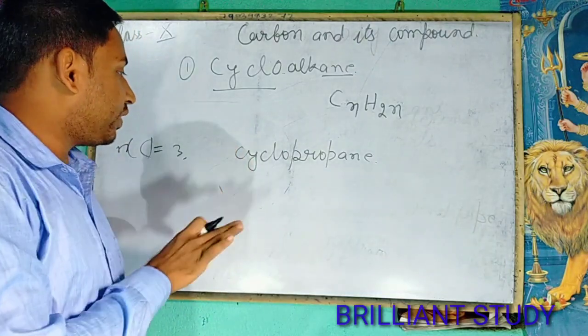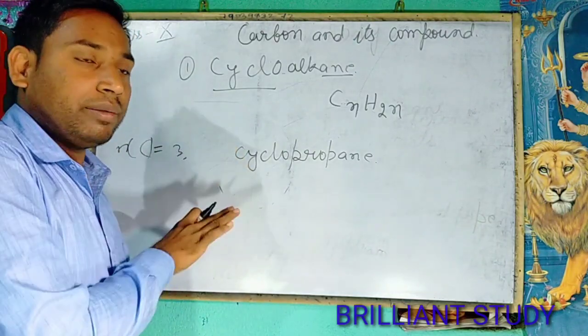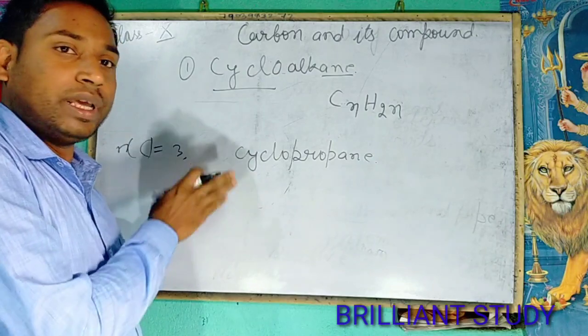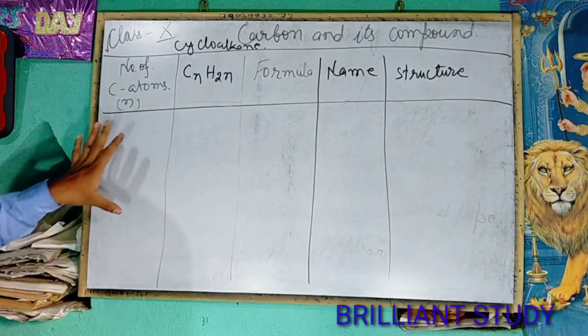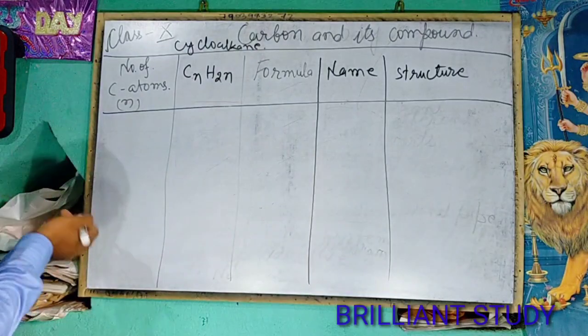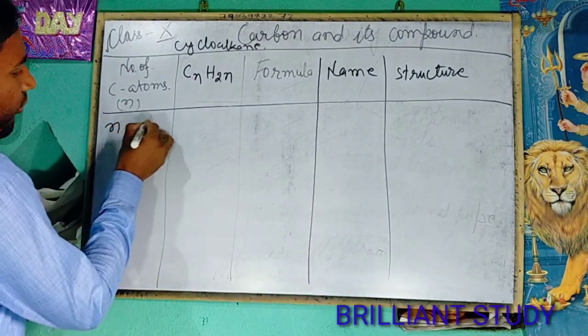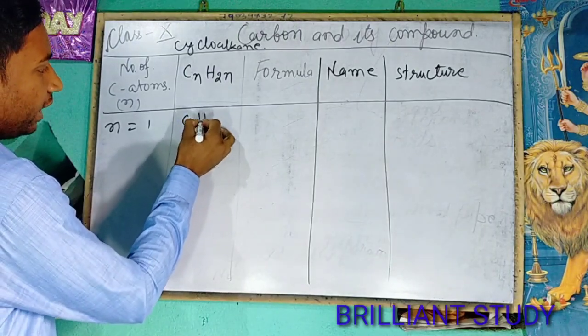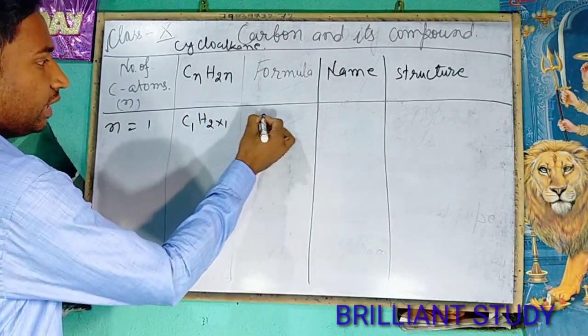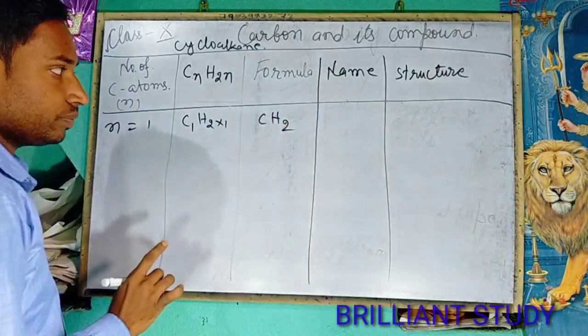Now we will understand it well by a table as described in the previous classes. Now go through the table. If n equals 1, then the formula will be C1H2 into 1, that means CH2.